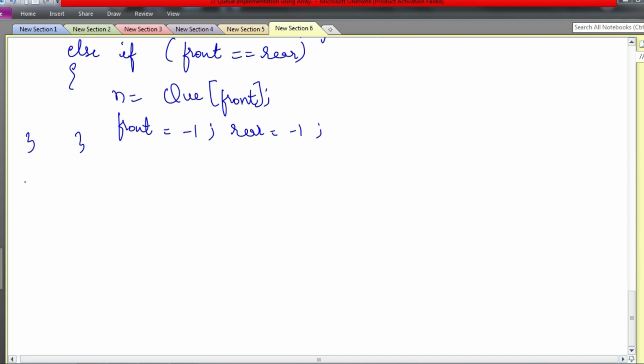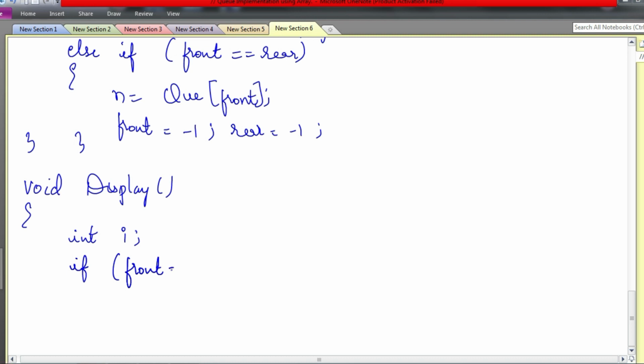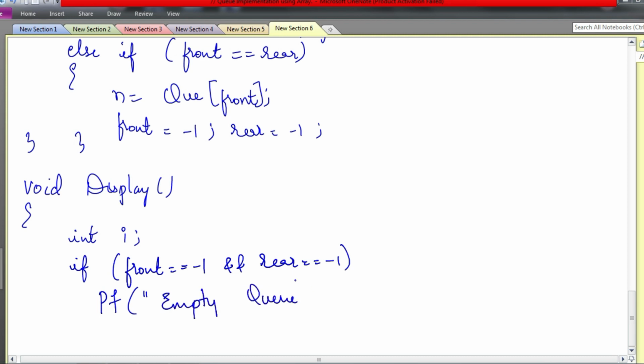And for display function, we need one index variable I, and we will just write a for loop. First we check whether the queue is empty. For that we need to check if front equals to -1 and rear equals to -1. Then printf empty queue, nothing to display. Else, that is if it is not -1, means there are some elements, right?